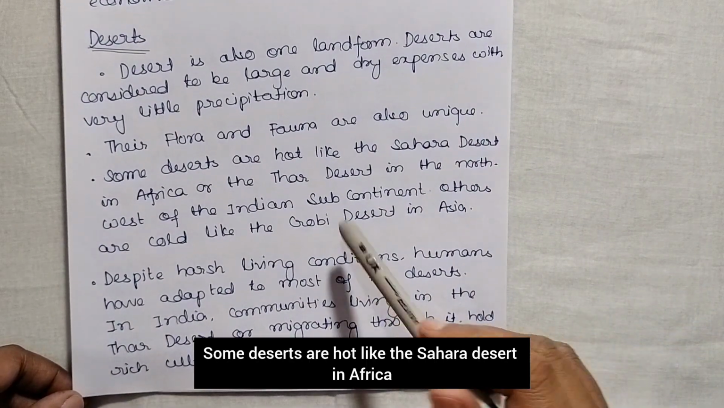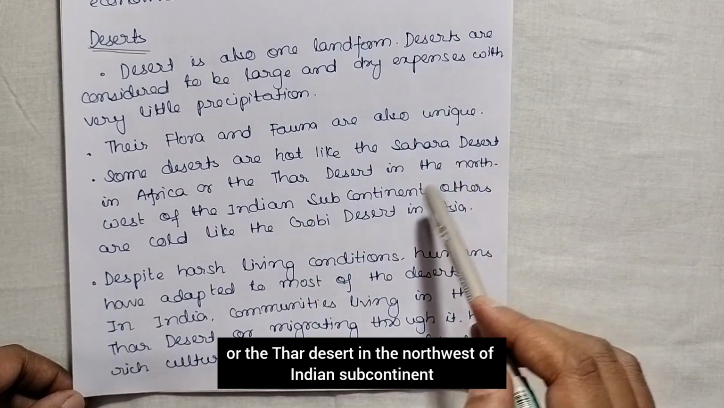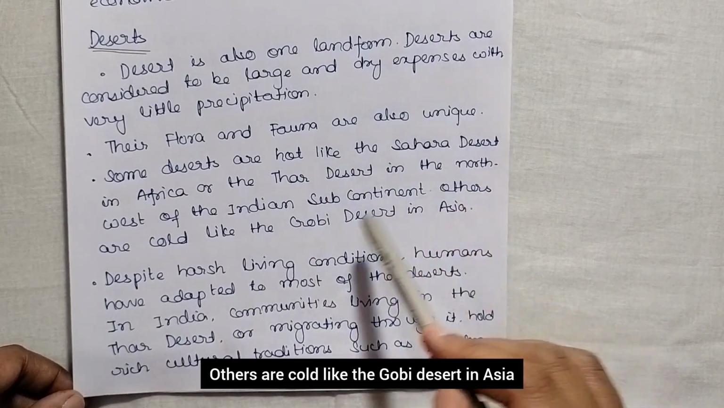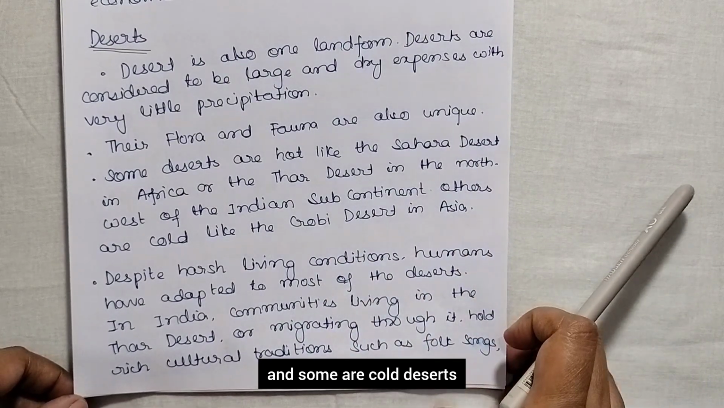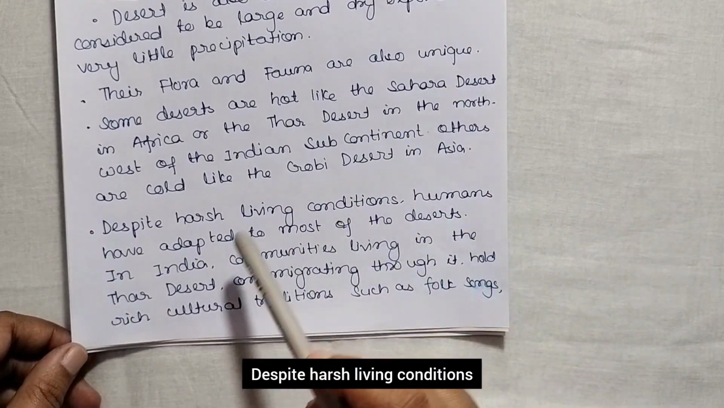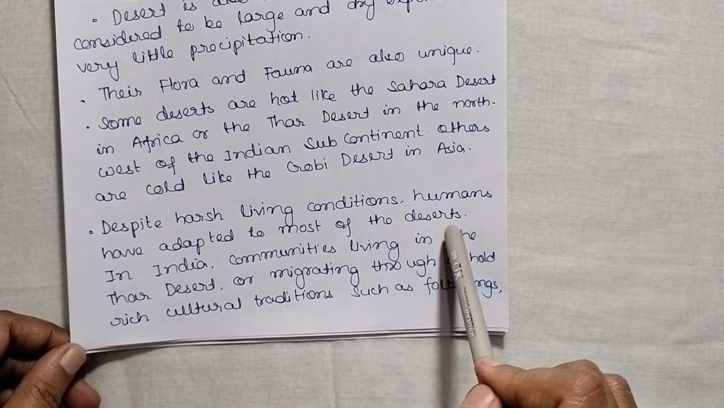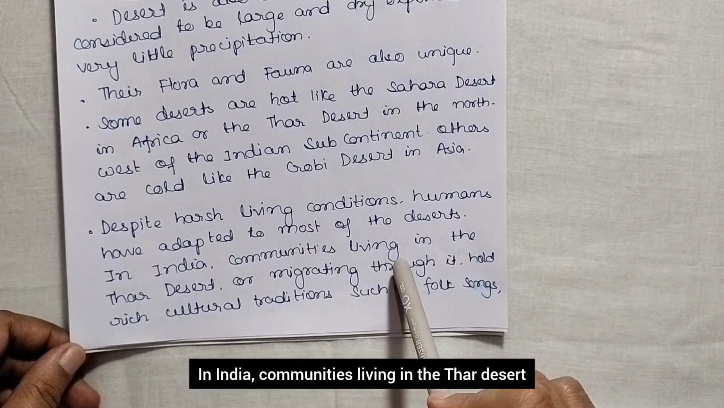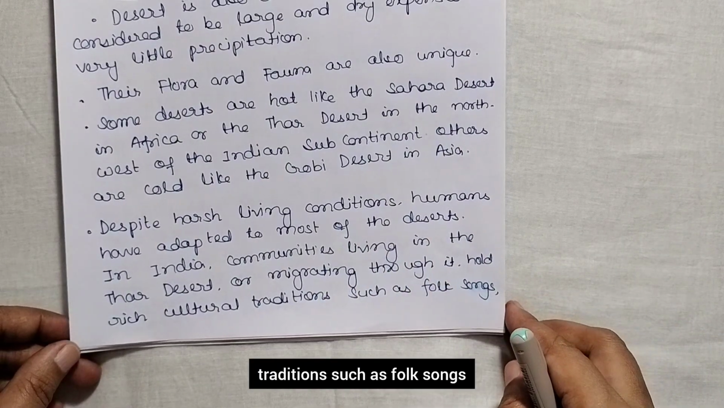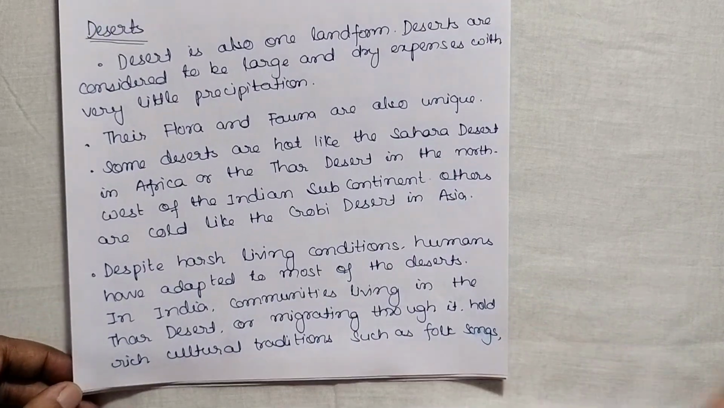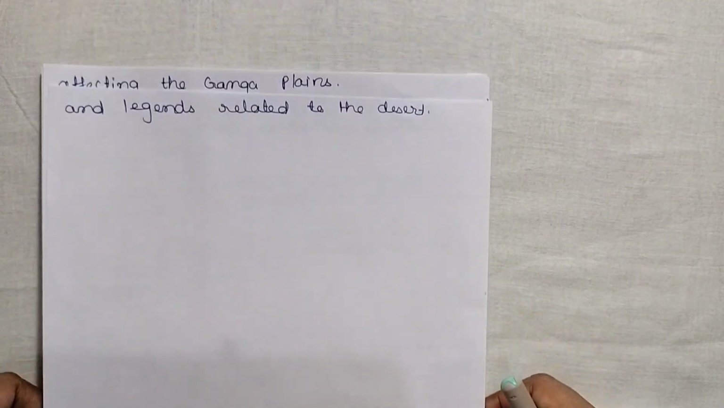Some deserts are hot, like the Sahara Desert in Africa or the Thar Desert in the northwest of the Indian subcontinent. Others are cold, like the Gobi Desert in Asia. So some are hot deserts and some are cold deserts. Despite harsh living conditions, humans have adapted to most of the deserts. In India, communities living in the Thar Desert or migrating through it hold rich cultural traditions such as folk songs and legends related to the desert.